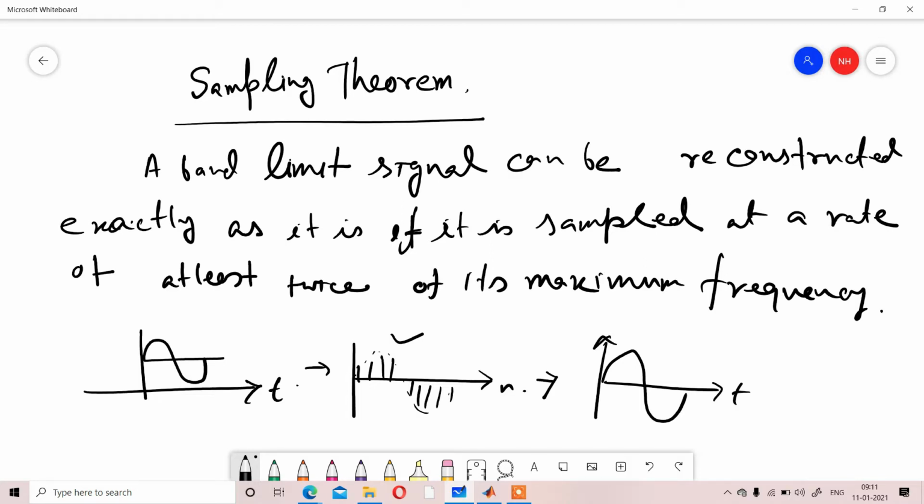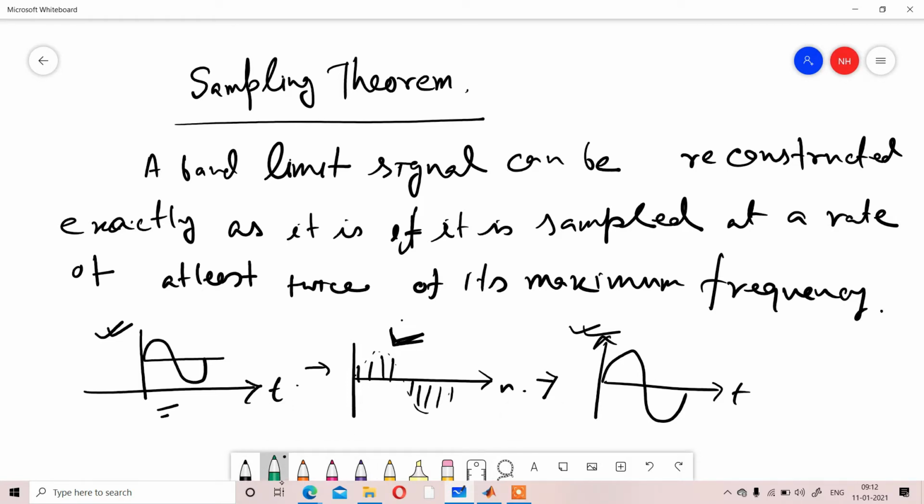And whenever you regenerate that signal, it must be exactly the same as the input signal, if we don't make any changes in the discrete data. That is the sampling theorem.